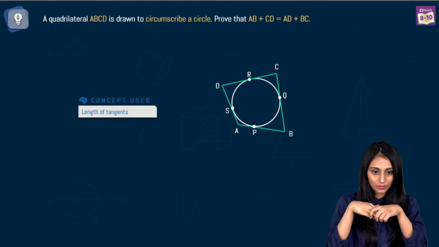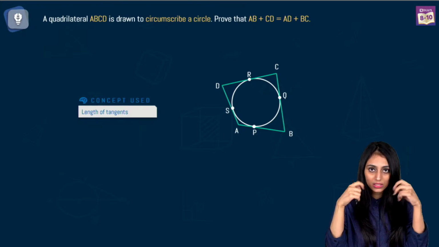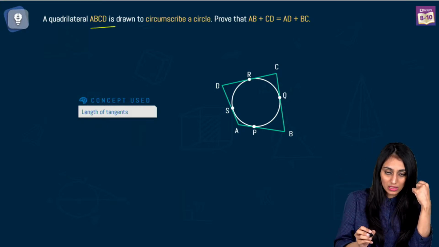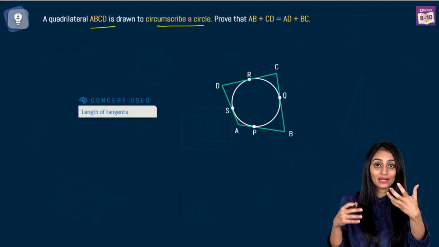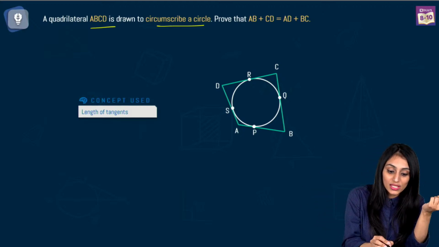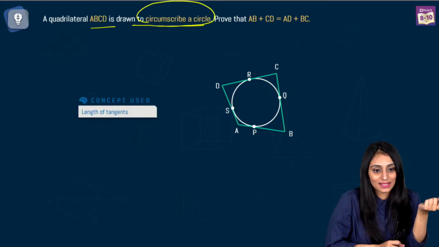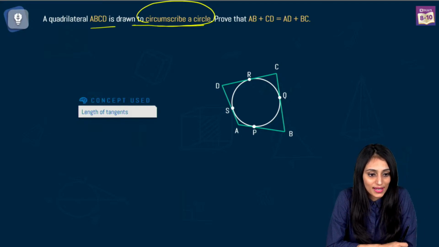Ma'am, cyclic quadrilateral will be inside a circle? See, you need to understand the English in the question. A quadrilateral ABCD is drawn to circumscribe a circle. That means a quadrilateral is circumscribing it. The question says to circumscribe a circle, right? I hope you are able to understand this.